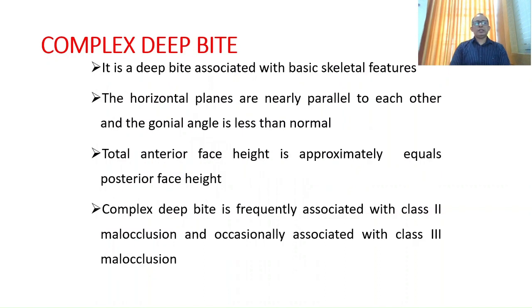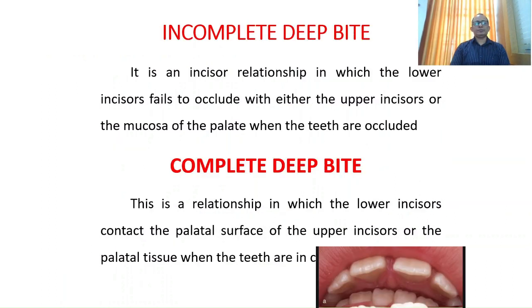Complex deep bite is a deep bite associated with basic skeletal features. The horizontal planes are nearly parallel to each other and the gonial angle is less than normal. Total anterior facial height is approximately equal to the posterior facial height. A complex deep bite is frequently associated with class 2 malocclusion and occasionally with class 3 malocclusion.